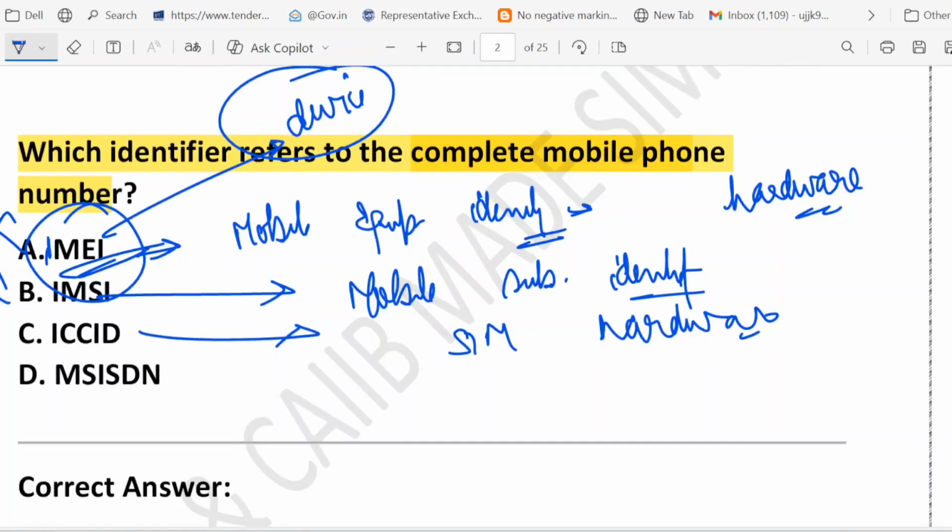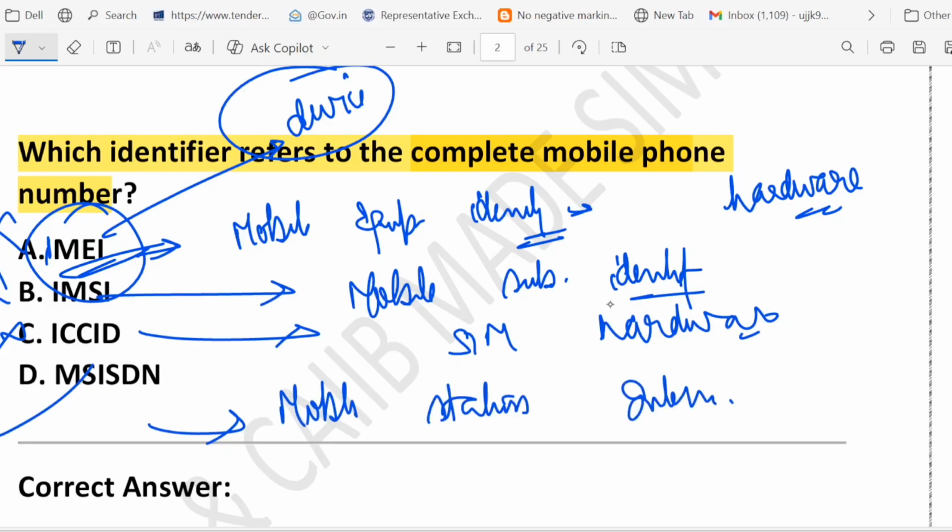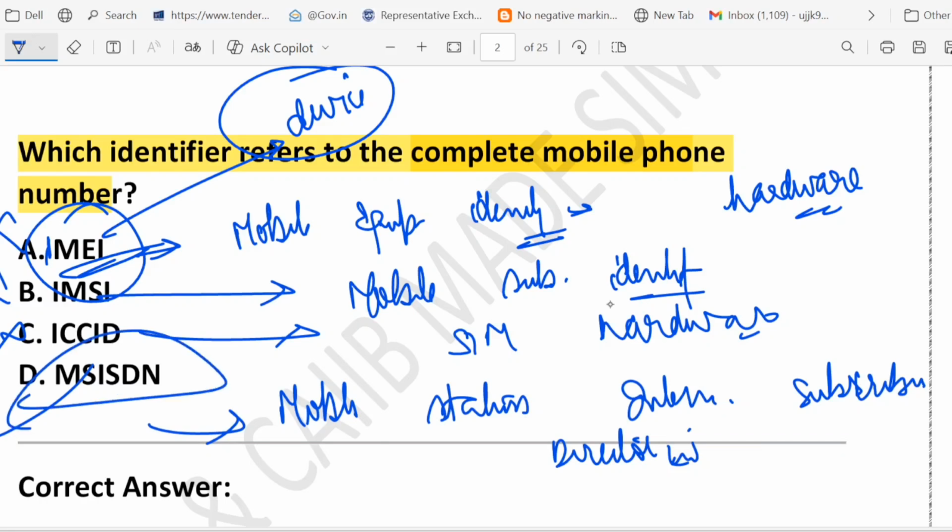What about option D? Yes, this is the correct one. MSISDN stands for, let me write down the full form, Mobile Station International Subscriber Directory Number. So it's a fancy name for your full mobile number, the full mobile phone number used for calls and messages. The number you give your friend to call you, that is your MSISDN, right?